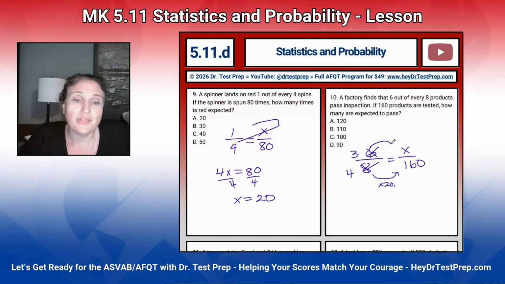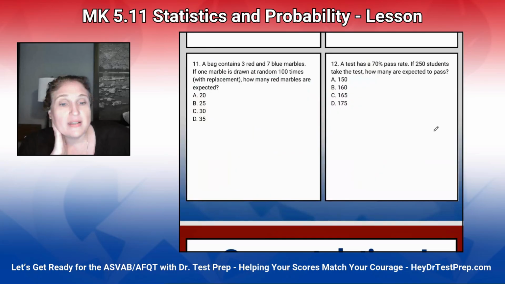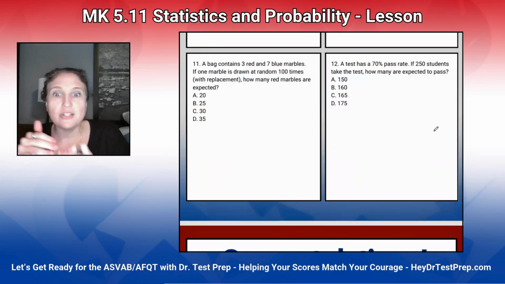But the other thing that I would do is I would say 8 times 20 is 160. 6 times 20 is 120. Because sometimes when the numbers are bigger, it's easier just to see the relationship, especially when it multiplies easy.